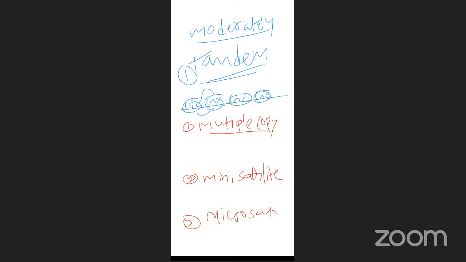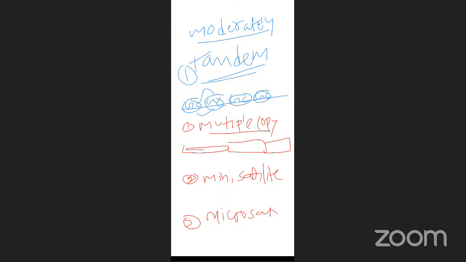First, the multiple copy is called mega satellite. As the name suggests, in mega satellite the repeated DNA sequence length is more. The same sequence is repeated again and again, so this is called mega satellite. This is also tandem, one after another, one after another.